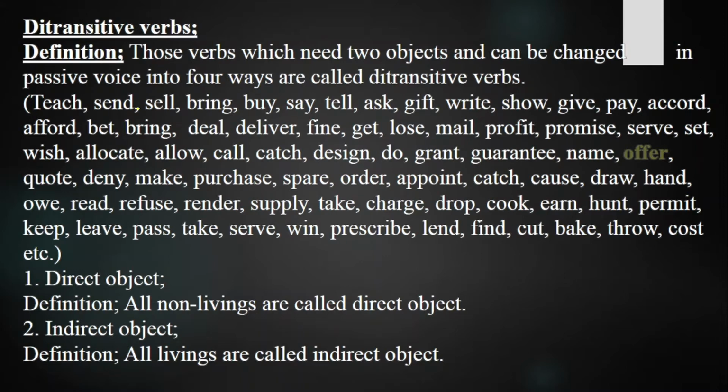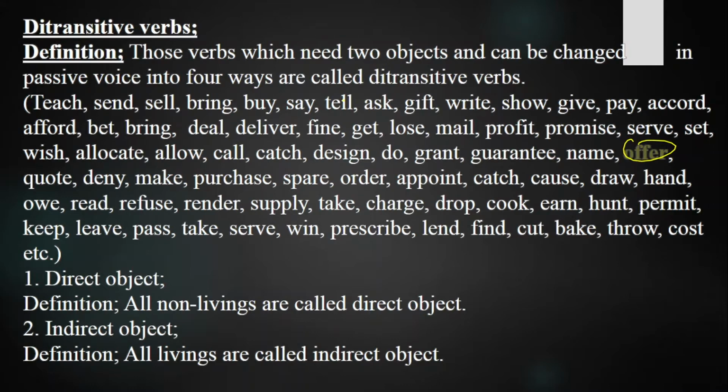We have completed half of our milestone and reached the middle of our ditransitive verb topic. Some of them remain, and after that we will have the next activity, known as parts of speech. Before starting this, today we will be discussing the ditransitive verb offer, and how we are going to change it from active voice into passive voice.